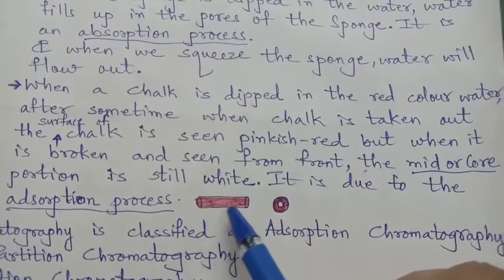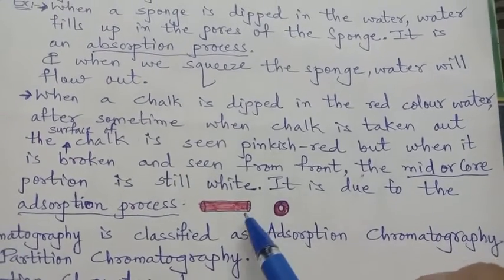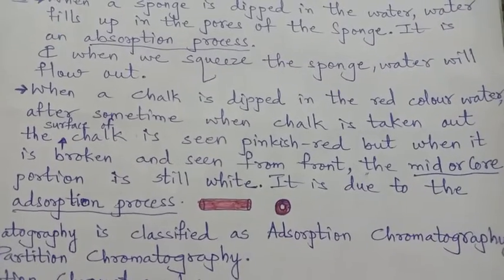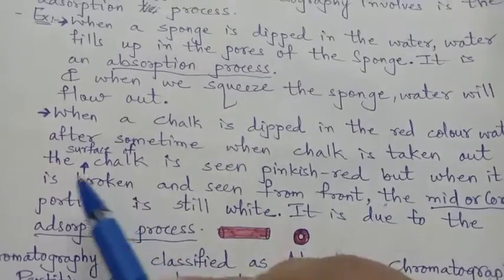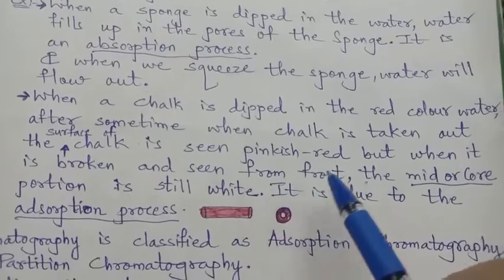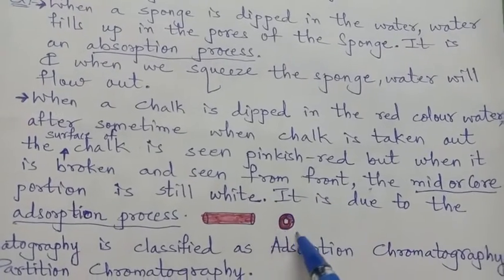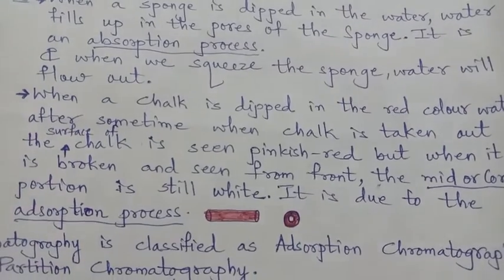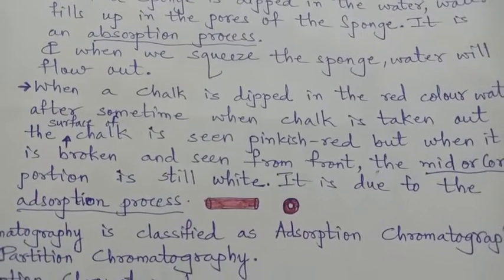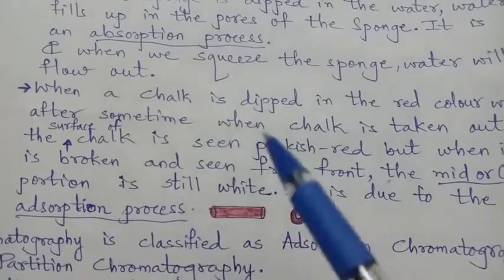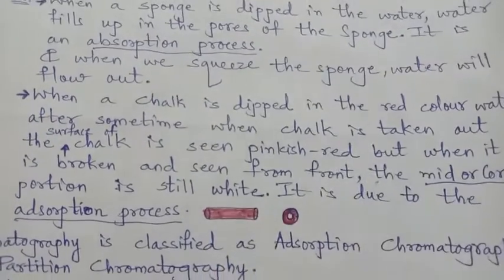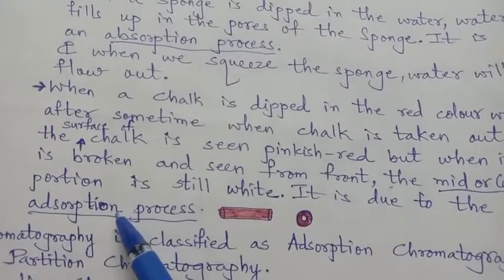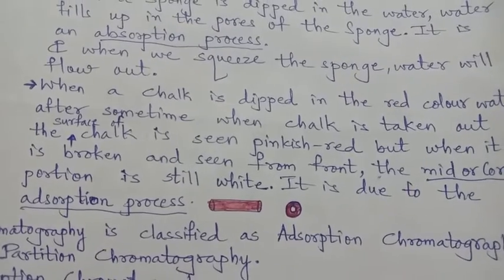So we feel that yes, the chalk is completely red. But when it is broken and seen from the front, you will see that the core region is still white. This process of absorption only on a surface is the adsorption process, right?